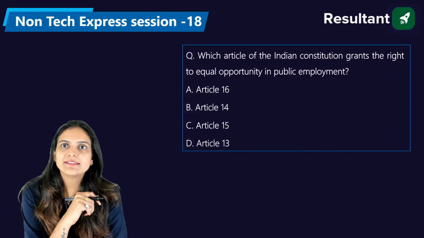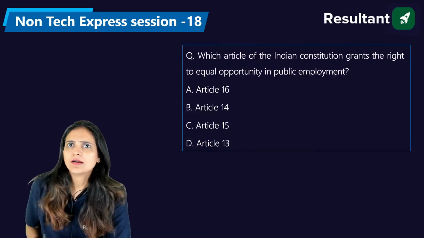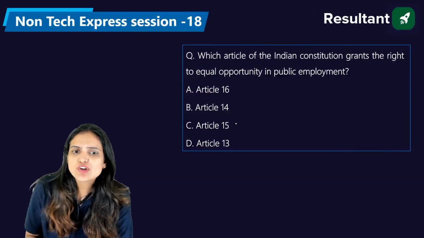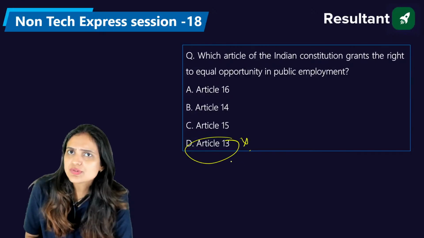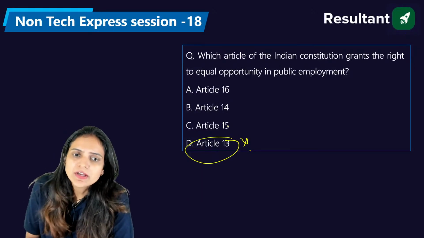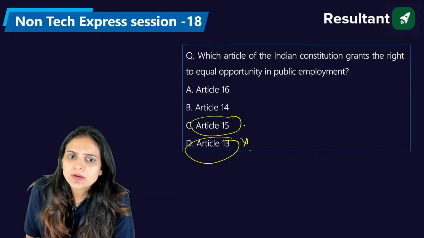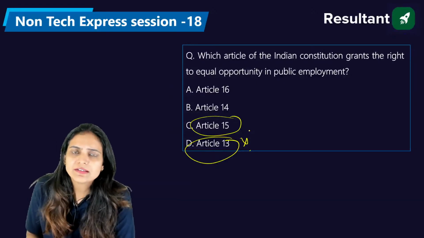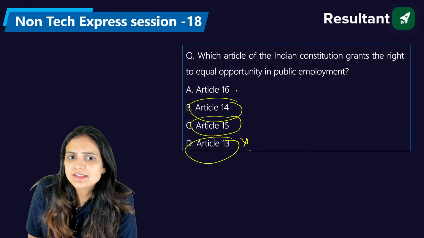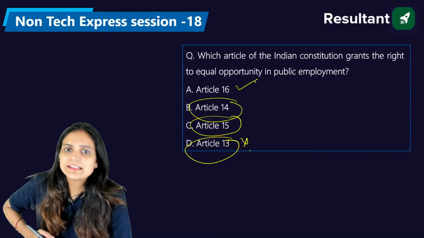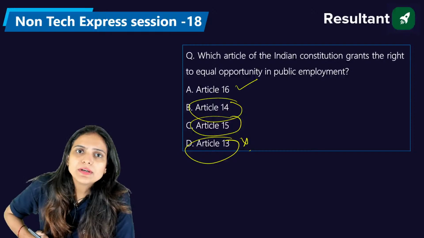Okay. Puneet saying it's 16. Yes, definitely. We have very easy options available. Article 13, we have already discussed, so this is not the right answer. Article 15, discrimination is prohibited on the grounds of race, sex, caste, and religion. Right in front of law, we have already discussed. So we have only Article 16 left, which gives us the employment opportunity.